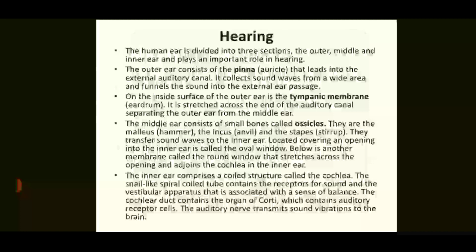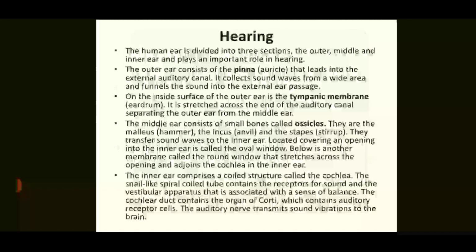The middle ear consists of the small bones called the ossicles. They are the malleus, incus, and stapes. They transfer sound waves to the inner ear. Covering an opening into the inner ear is the oval window. Below is another membrane called the round window that stretches across the opening and adjoins the cochlea in the inner ear.